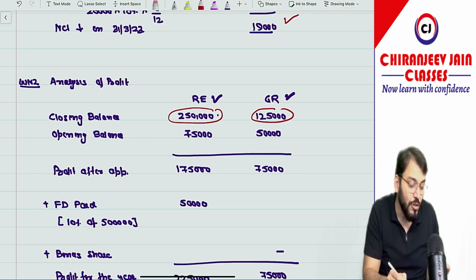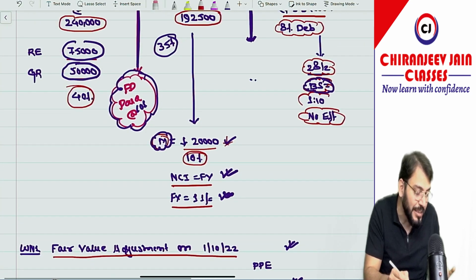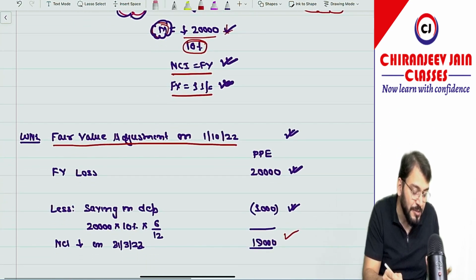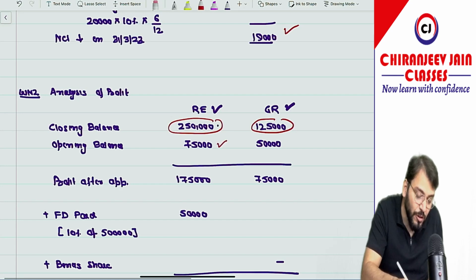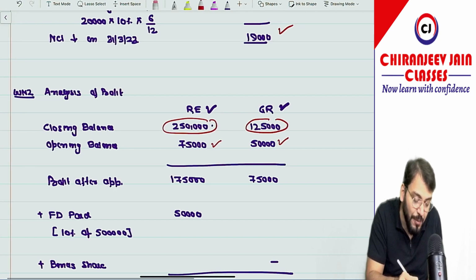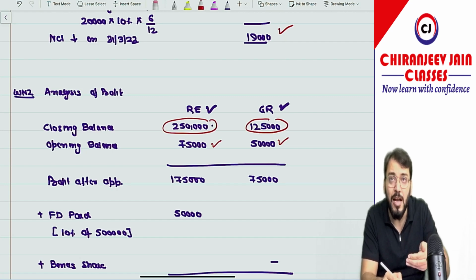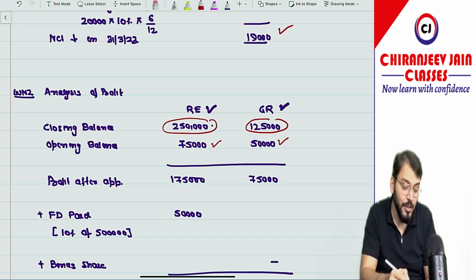Then the opening balance of general reserve and retained earning is given. The opening balance of retained earning is 75,000 and general reserve is 50,000. So you subtract 75,000 and 50,000. So this will become profit after appropriation. Profit after appropriation is profit after dividend and profit after bonus shares. Correct? Yes, sir. So 1,75,000 will come.